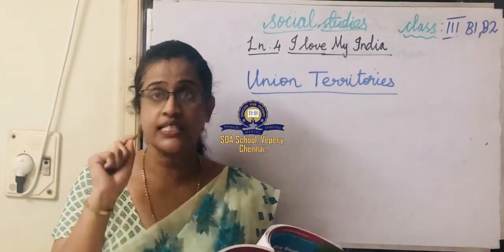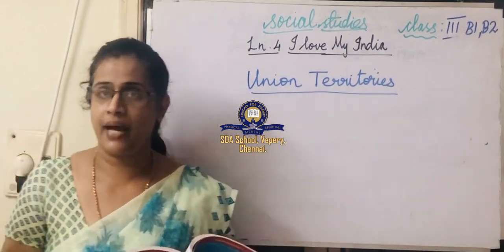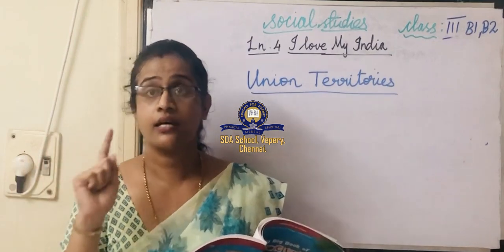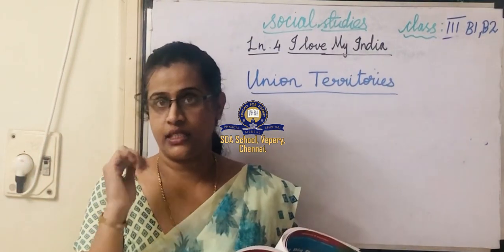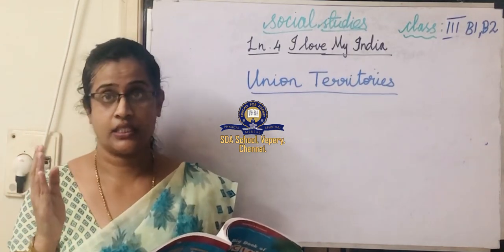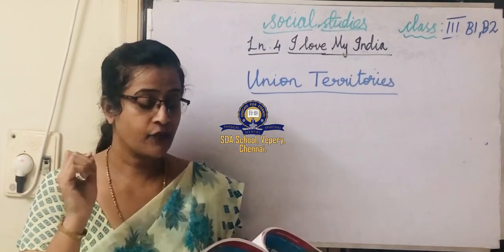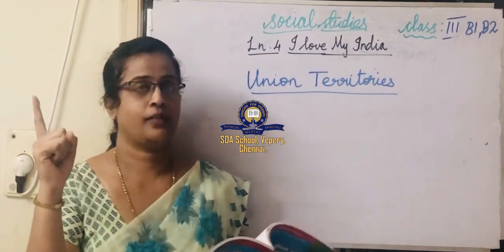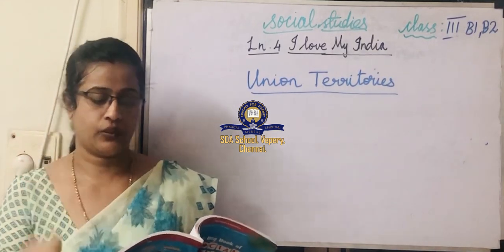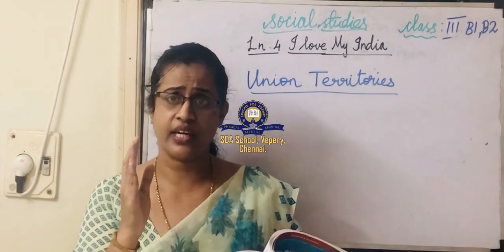India has 29 states. Other than the 29 states, there are some parts which are in India but not included in the states. They are called union territories, and these union territories are governed by the central government. How many union territories are there?